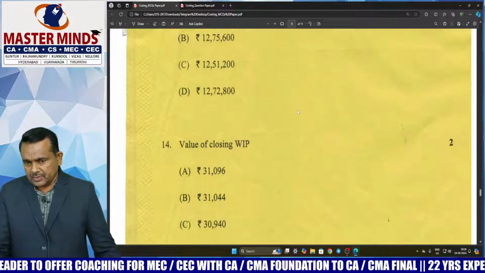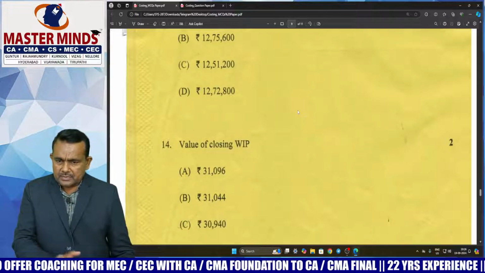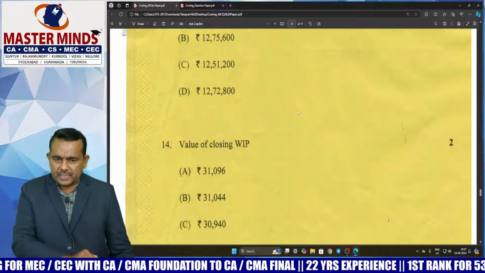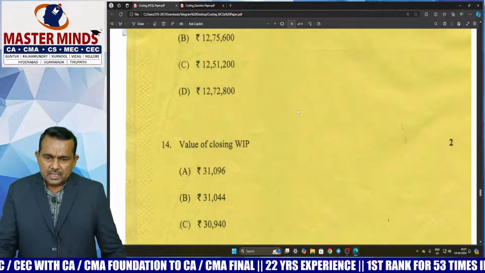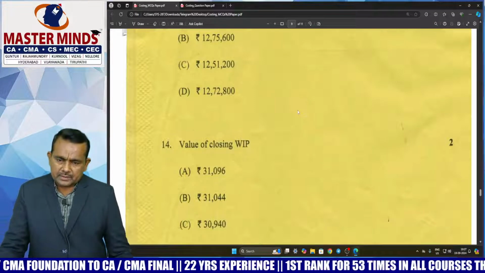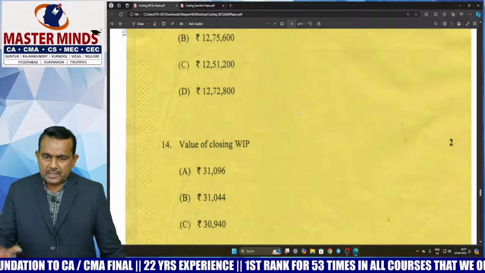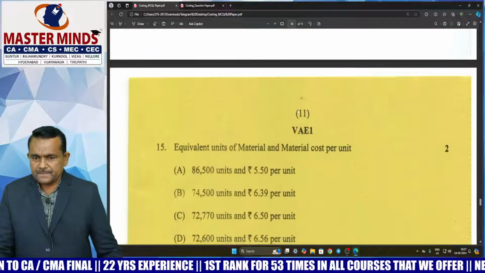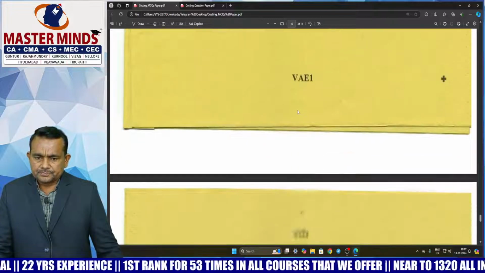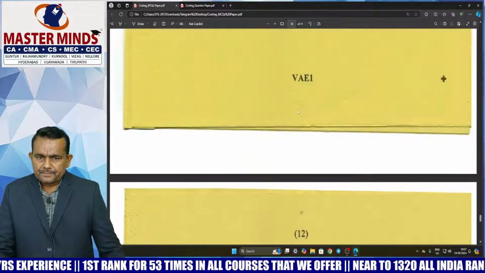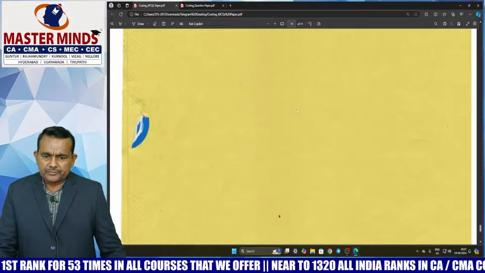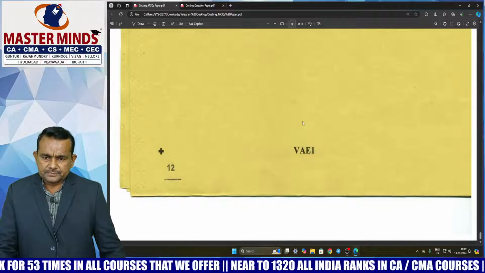Value of closing work in progress units: material component, labor component, overheads component. Units into percentage of work completion into unit rate, then we will get material cost. Labor units into percentage of work completion into rate, we will get labor cost. Next, overheads, add them, then we get the value of closing work in progress. Next, the equivalent units of material and material cost per unit, sir. 15 marks over, sir. Up to 15 marks, very easy, sir.